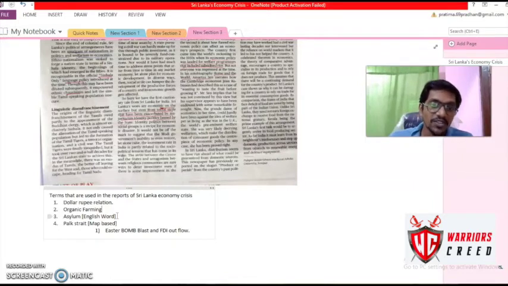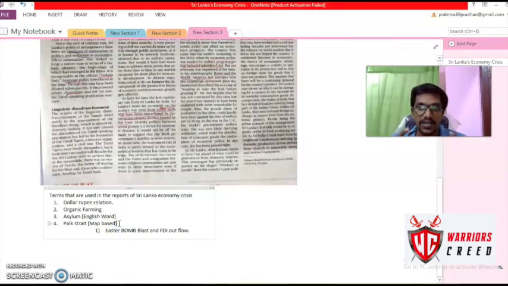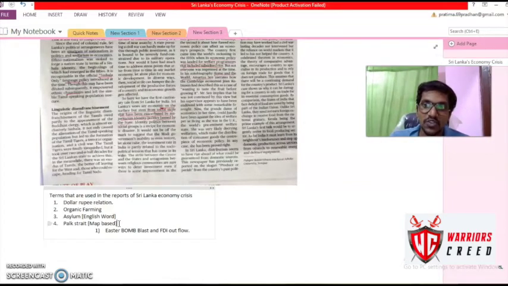And then another one is the Pak state. Why the Pak state? Because some Sri Lankan citizens were seeking asylum in India. They were moving out from Sri Lanka and entered the territory of India through the Pak state. So where is the Pak state? This is a map based question. And NDA in the previous year also asked this type of map based question. So this is obviously from geography. You have to know these things.